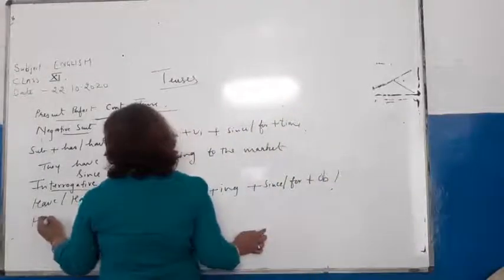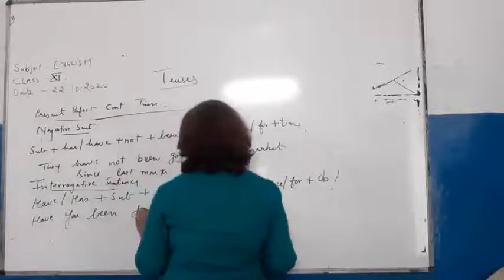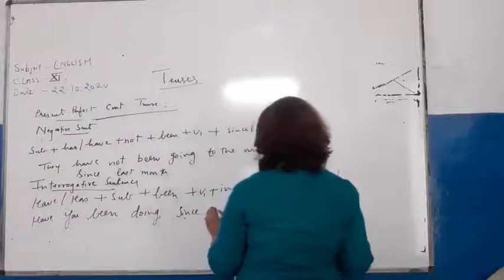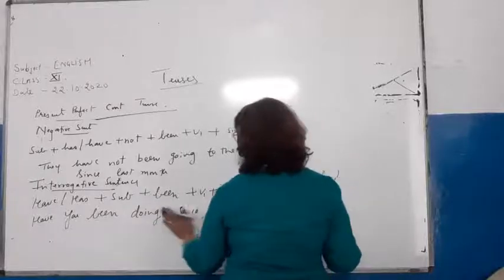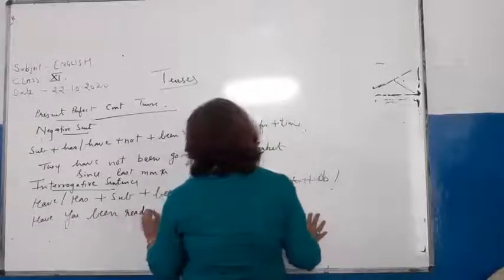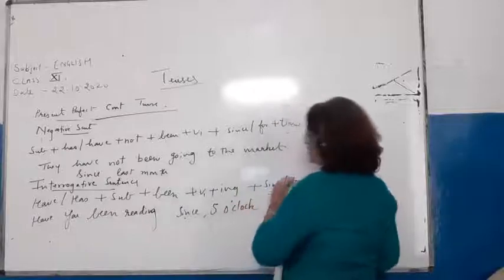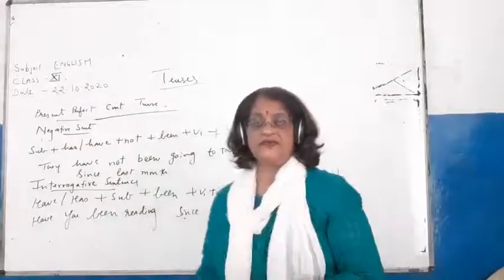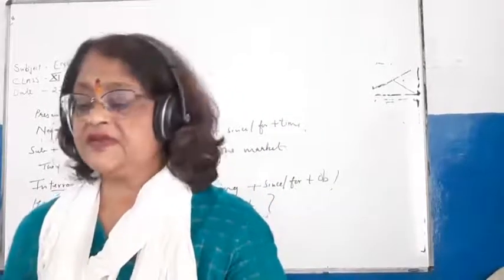Have you been doing since 5 o'clock? Since have you been reading. Okay, so this is an interrogative sentence, and I've told you the uses of present perfect continuous tense.